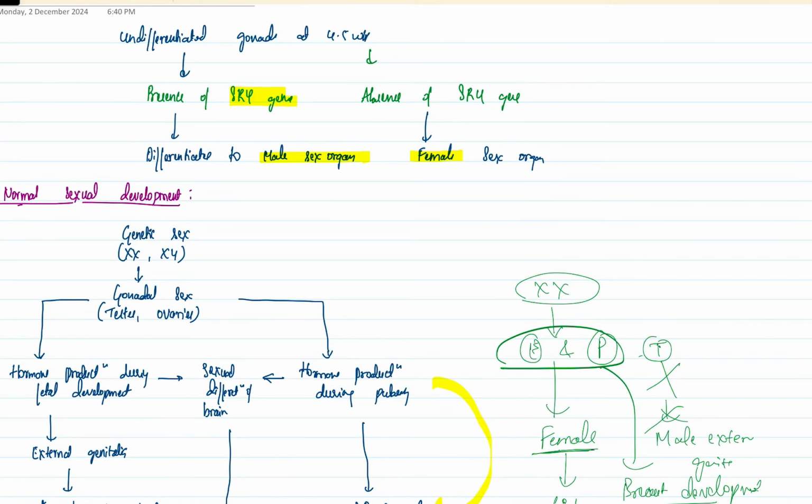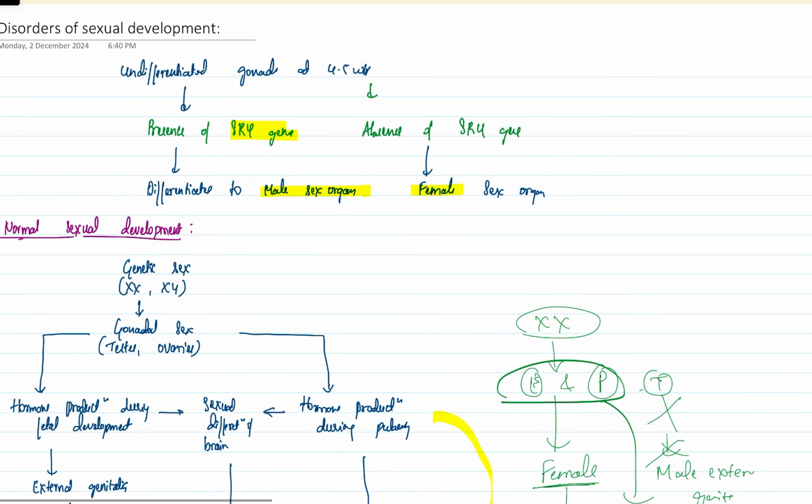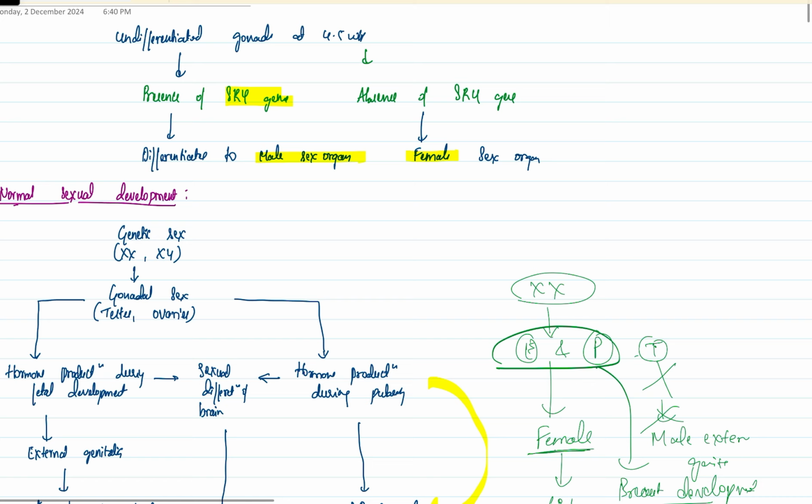So, today we'll talk about disorders of sexual development. Before we start this topic, we'll just see the normal anatomy of development of the sexual organs. So, by 4 to 5 weeks, we are not sure what organs are going to develop in the baby.